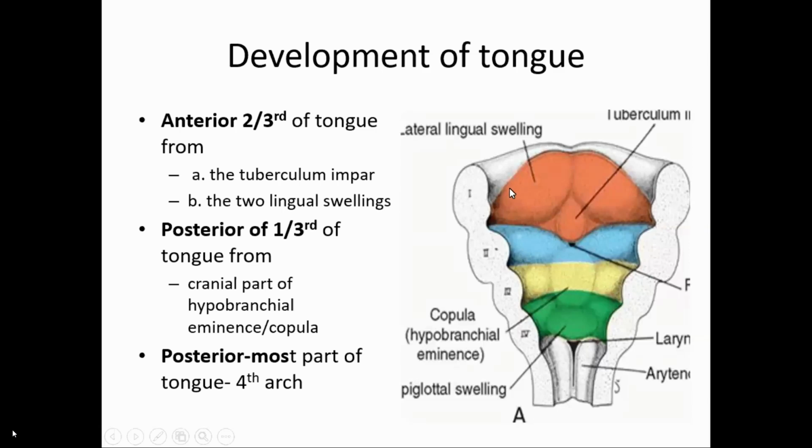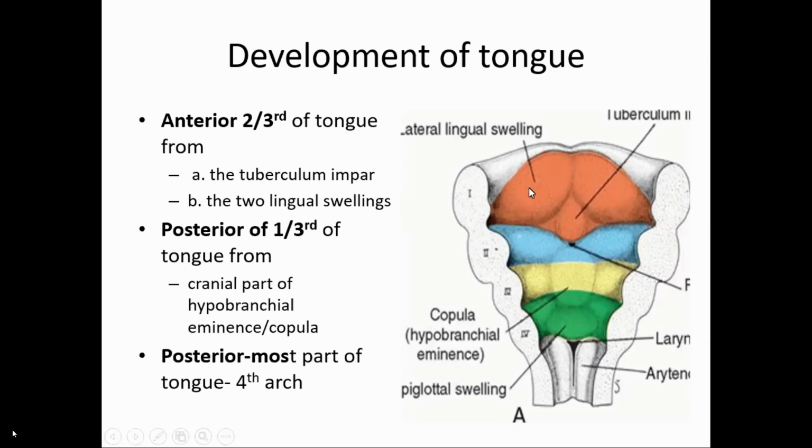The nerve of the first pharyngeal arch is the mandibular nerve. The pharyngeal arch has 6 pairs: first arch, second arch, third arch, fourth arch, fifth arch, and the 6th arch. But the 5th arch disappears soon after formation. The first, second, third, fourth, and 6th persist, and each has its own nerve supply and its own arterial supply.